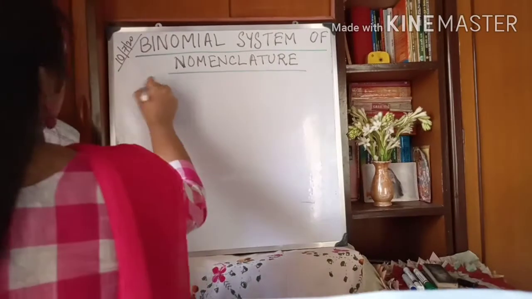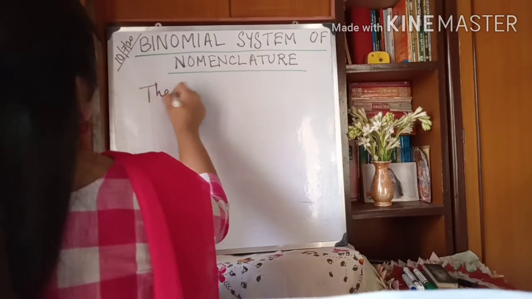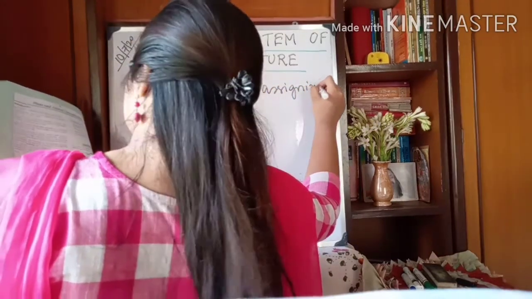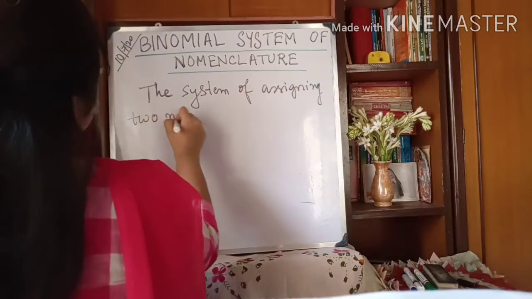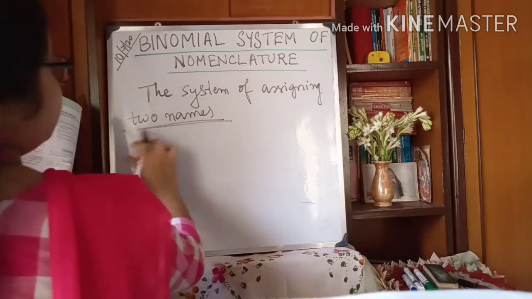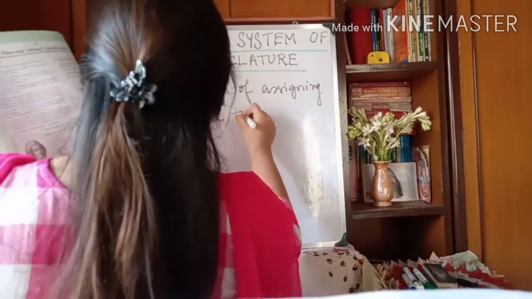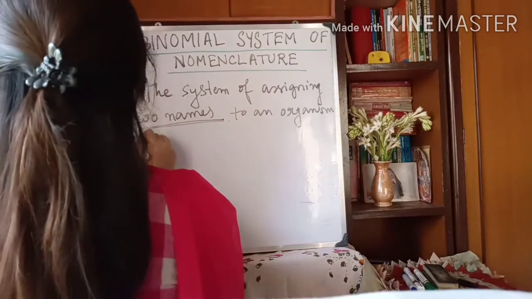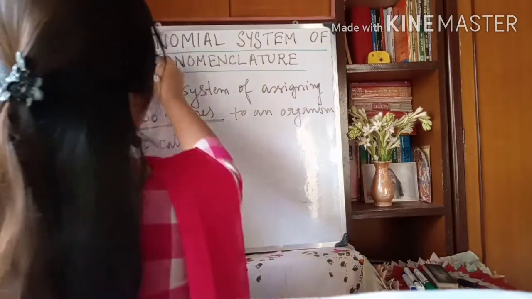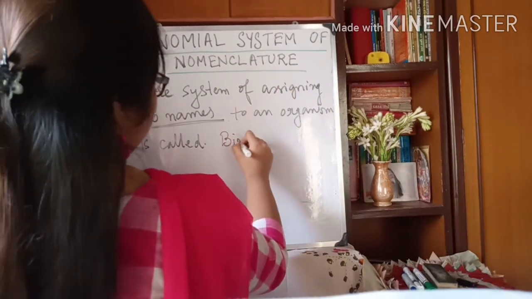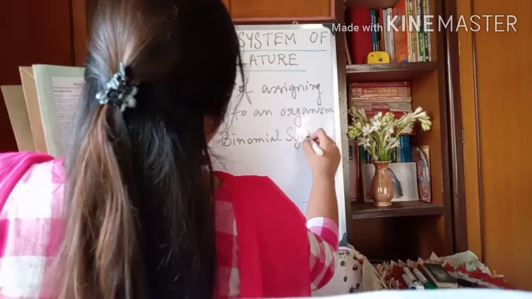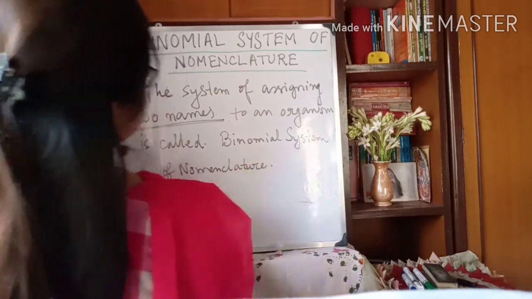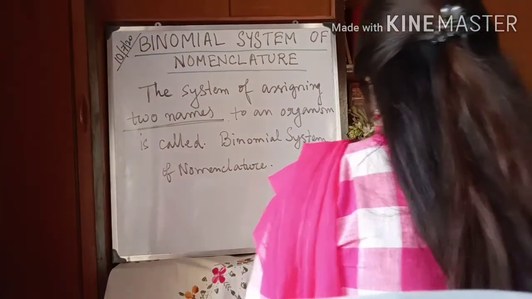So, the system of assigning two names, point to be noted, two names, to an organism is called the binomial system of nomenclature. Binomial system of nomenclature. Okay.